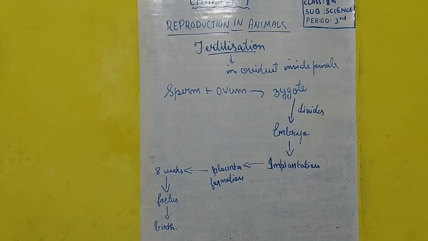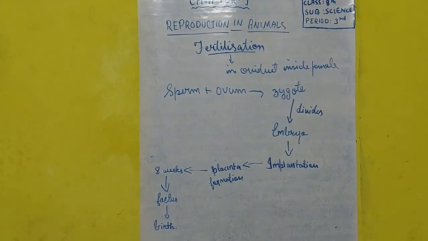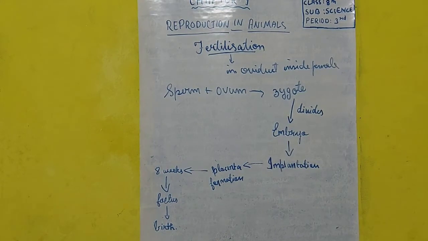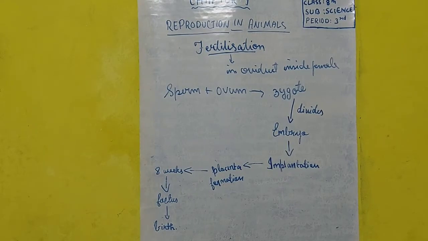As soon as the implantation and placenta formation occur, the embryo gets proper nourishment, proper food, proper oxygen and everything, and soon after 8 weeks, most of the parts like hands, legs, head, eyes, ears, etc. are formed. 8 weeks means already 2 months are over.